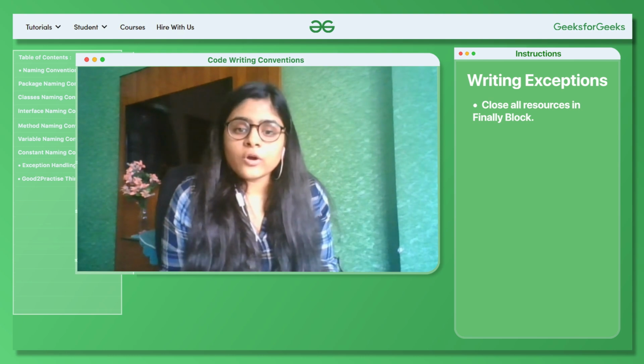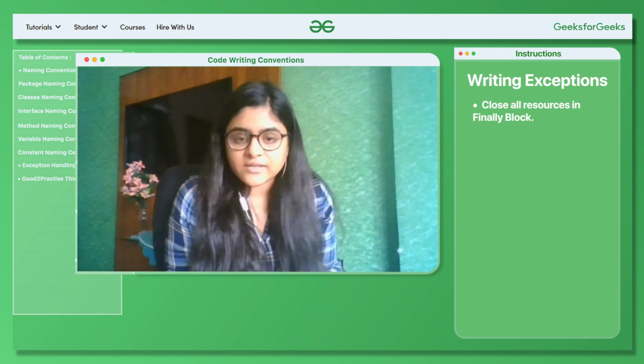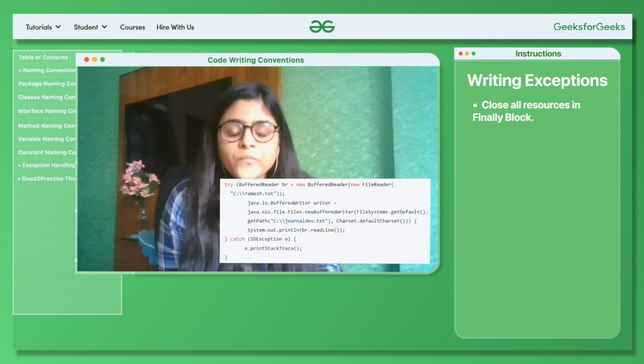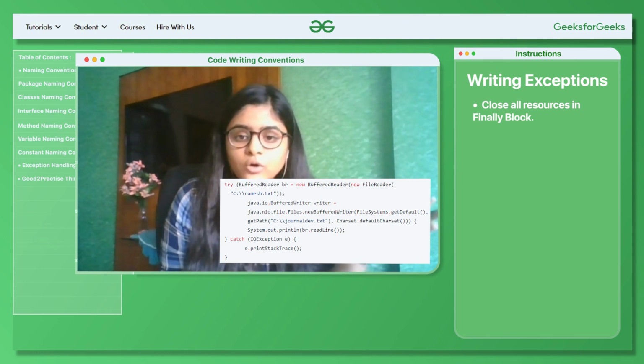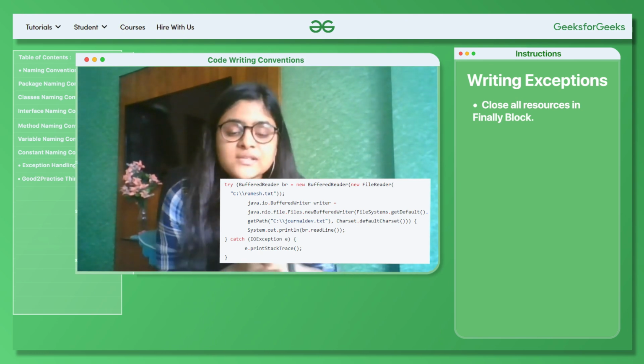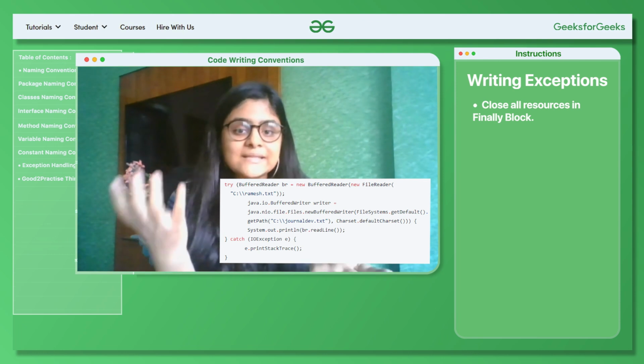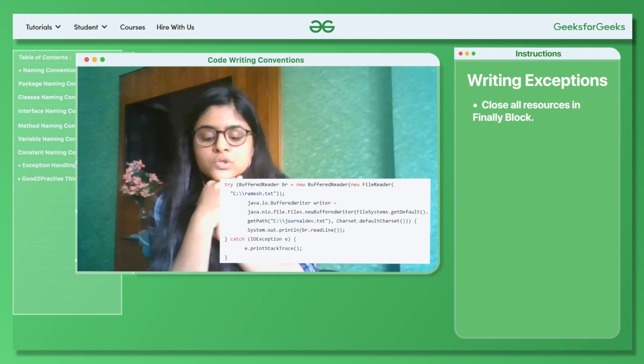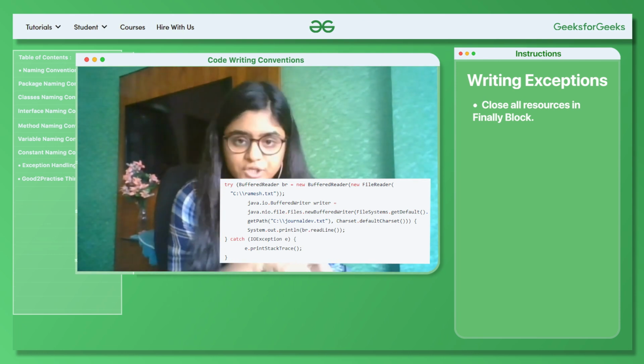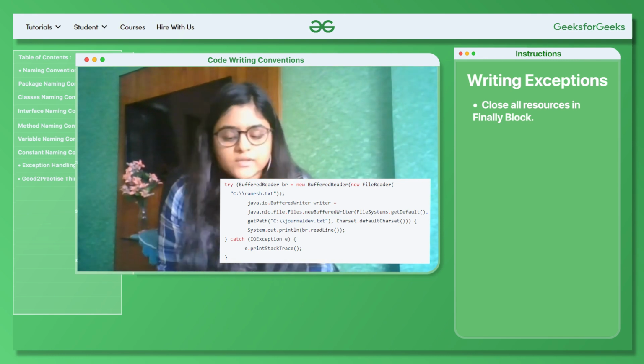Also, there is something called the enhanced try statement. Here you can establish connections in your try statement itself, as shown, okay? This will automatically close your connection after the try statements are done.